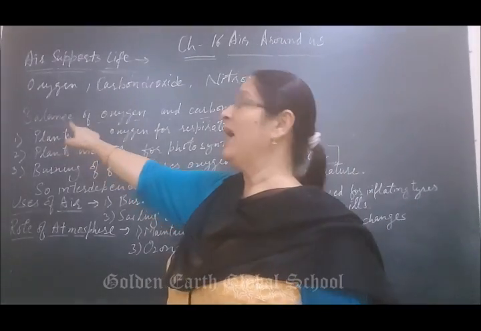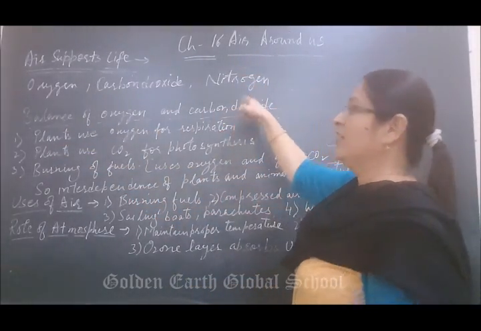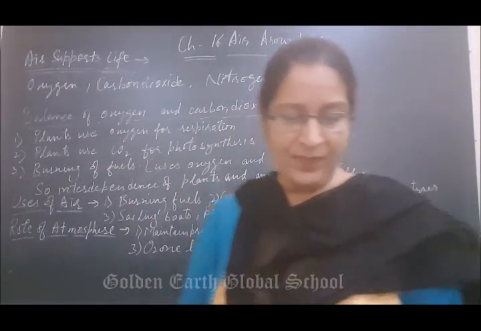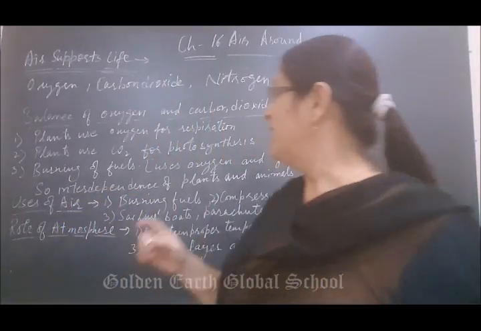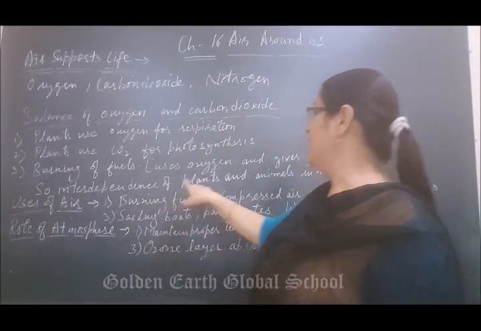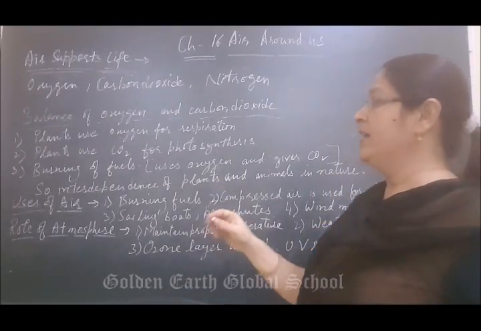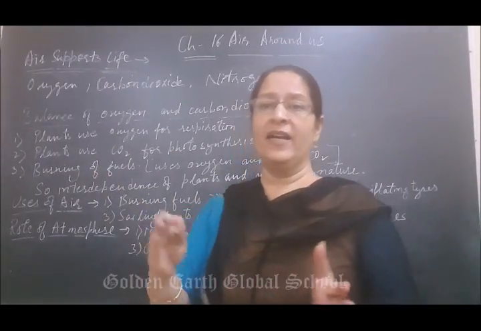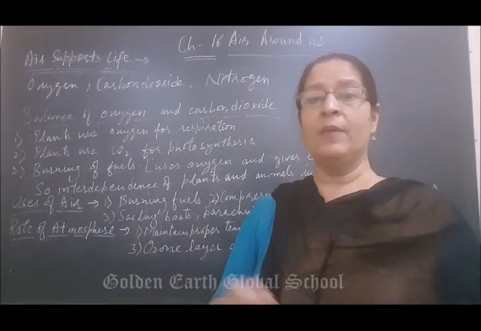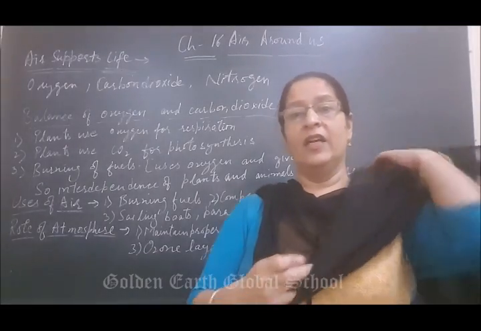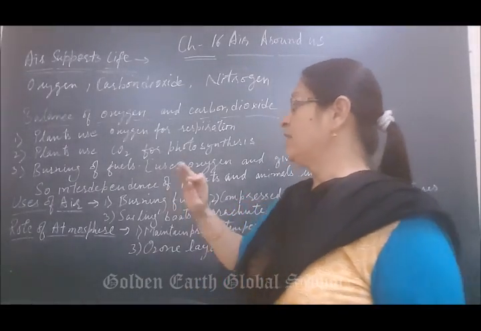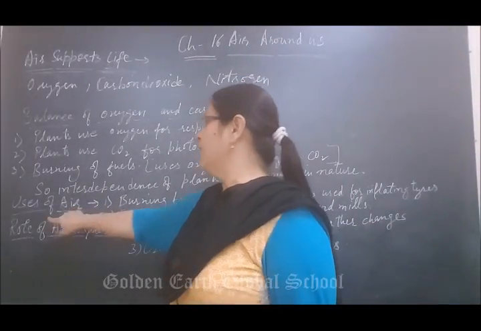With this, the balance of oxygen and carbon dioxide is maintained in the atmosphere. That's why there is interdependence of plants and animals in nature. Both are interdependent on each other. If understood.